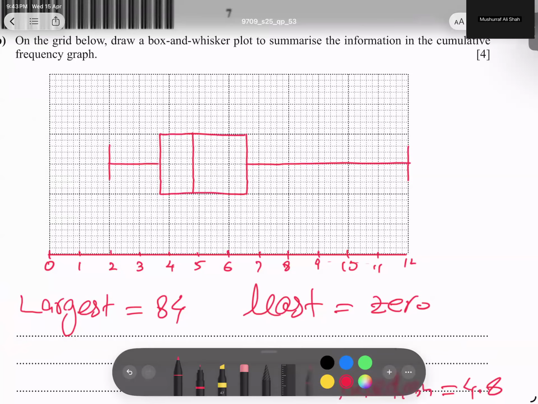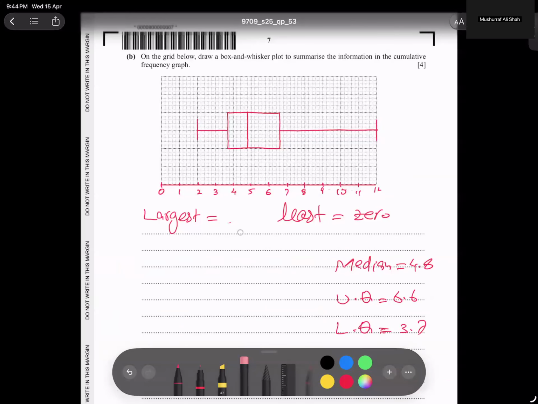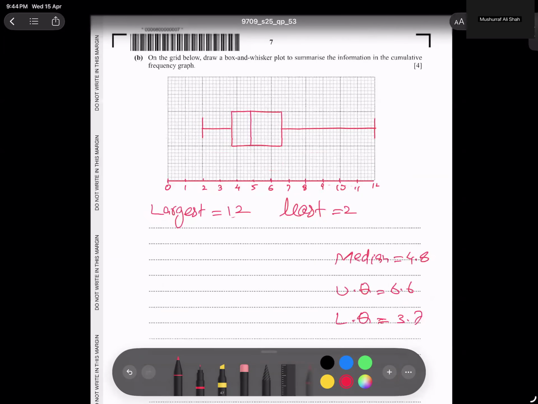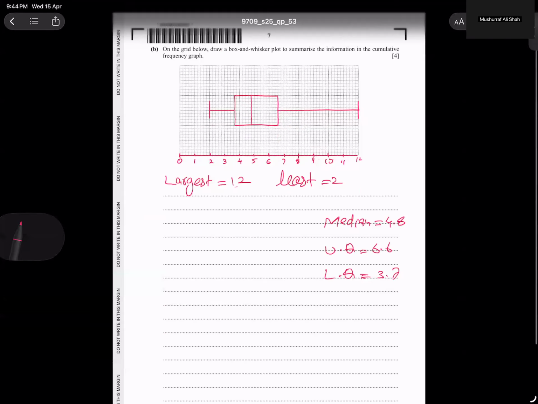Clear. So that was a mistake here. This is not 12 and this is not 0, sorry to say. This is 12 and this is 2. 12 and 2. So I think the point is very clear and we have done it, and the question is completely over.